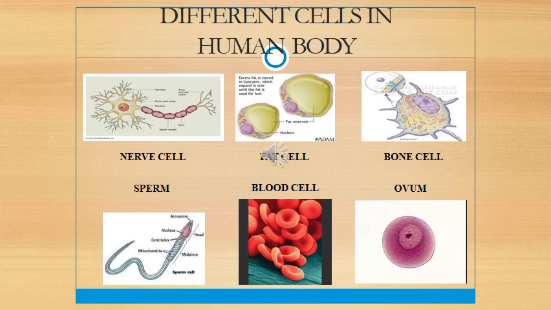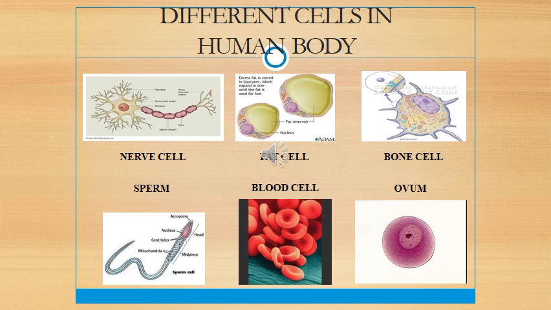Anton von Leeuwenhoek, in 1674, with the improved microscope discovered the free living cells. Remember, Robert Hooke observed the dead cells. Anton von Leeuwenhoek observed the living cells in pond water for the first time. Then we have one more scientist, Robert Brown, in 1831, who discovered the nucleus in the cell.